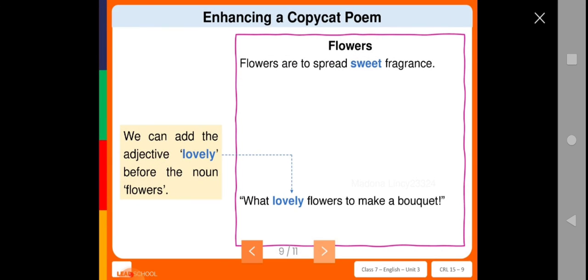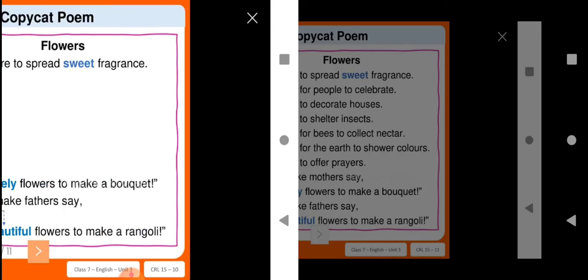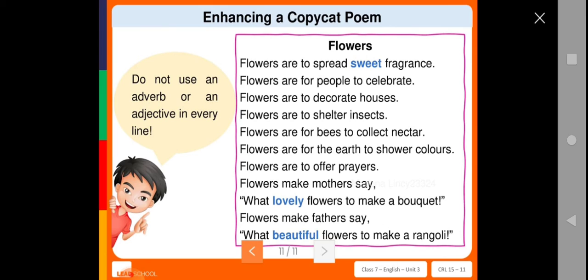Now we are going to see the next line, flowers to make a rangoli. So, beautiful flowers to make a rangoli. Here they have added the word beautiful to enhance the poem, isn't it? So here we can add adverbs or adjectives to make the sentence crispier.